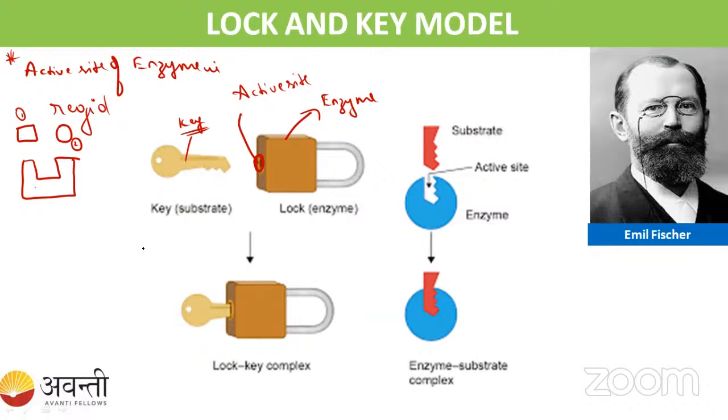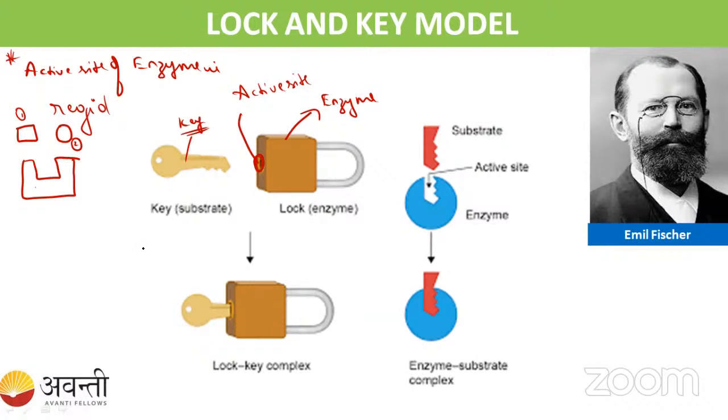I have told you the active site is rigid, right? Rigid means it is made for a particular substrate only. It is not going to change its shape. That is what we call rigid. Can you answer me? I know some of you students are answering, right? Yes, very good.